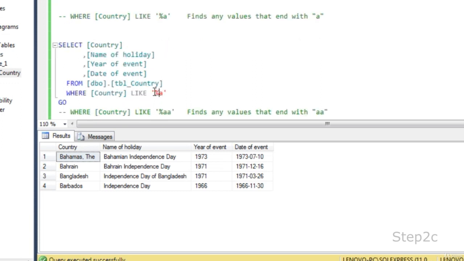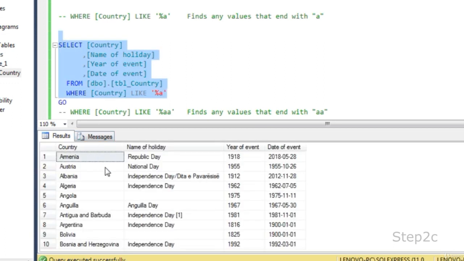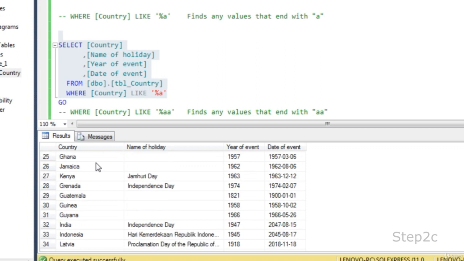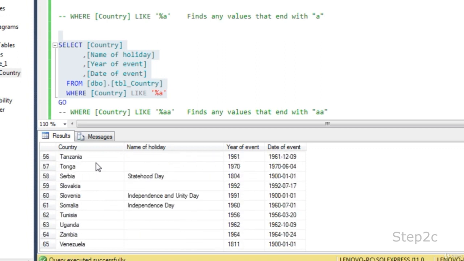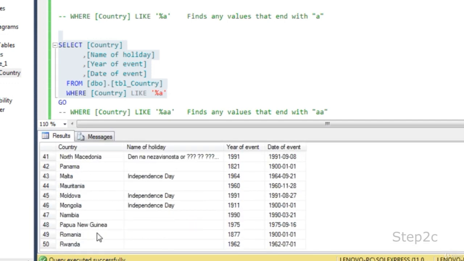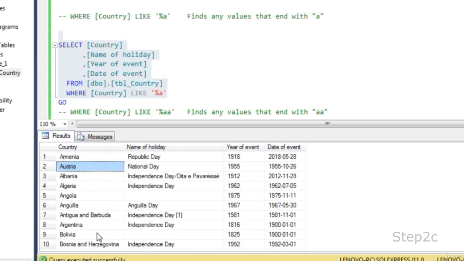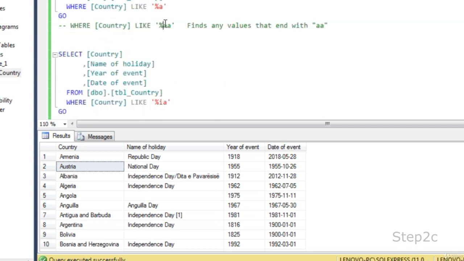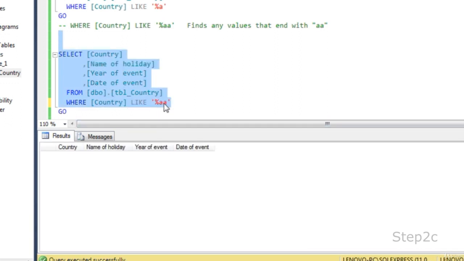So if you are looking for data that ends with A, you should specify A at the end, and the percentage means any characters before A. If you execute, you will get all the countries whose names end with A. There are 65 records, and if you go through the data, you could see all the country names end with A. So you should specify A at the end, and before A you should specify percentage, which means any number of characters. And if you are looking for data that ends with double A, you should specify double A, and you will get 0 records because no record satisfies this double A condition.